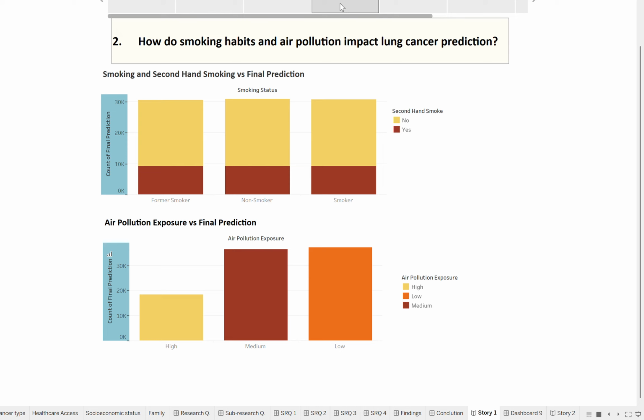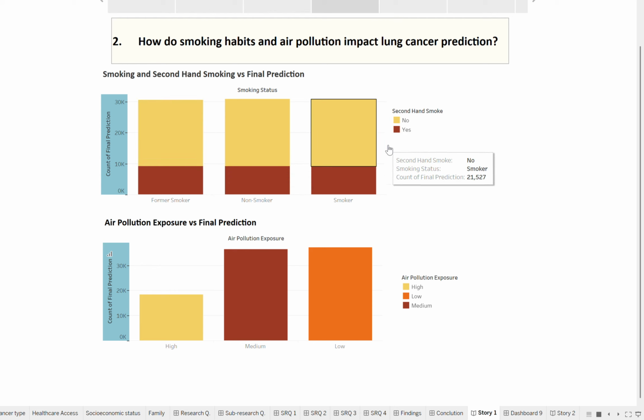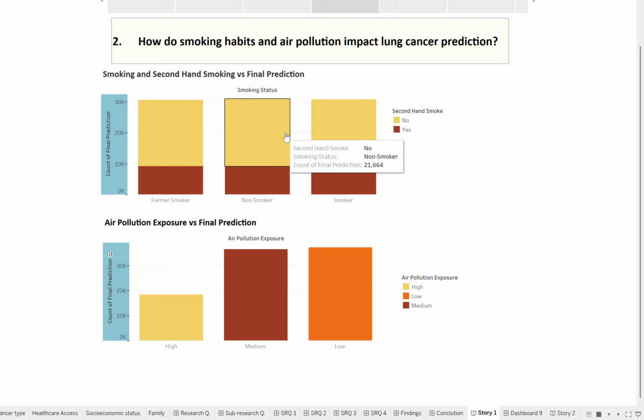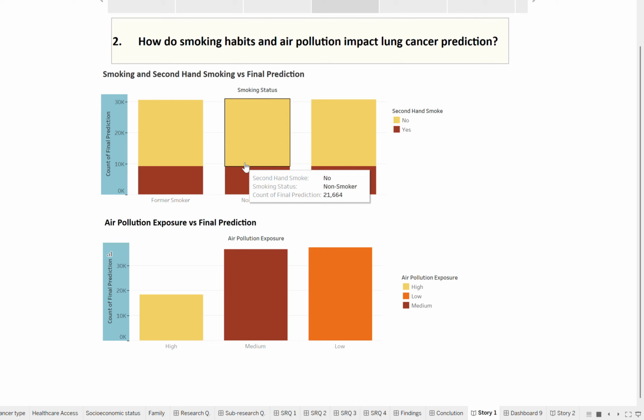This bar graph shows predicted lung cancer cases based on smoking status and exposure to secondhand smoke. As expected, the highest number of predicted cases is among smokers and former smokers, which aligns with existing medical research on smoking being a leading risk factor.